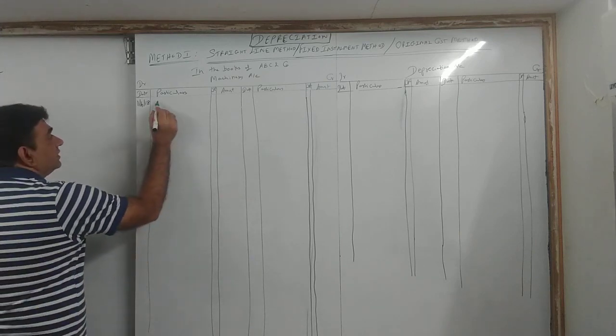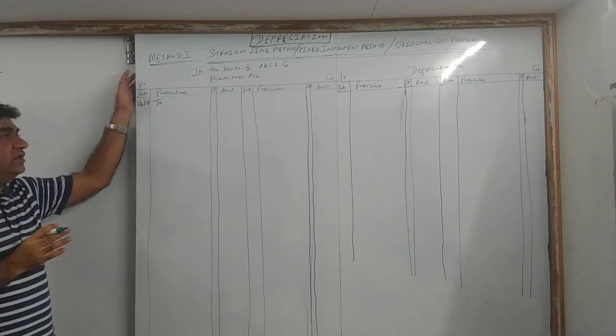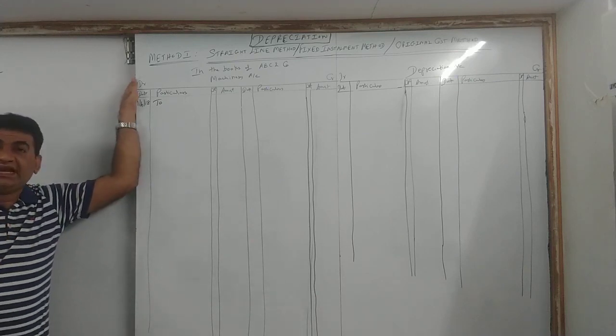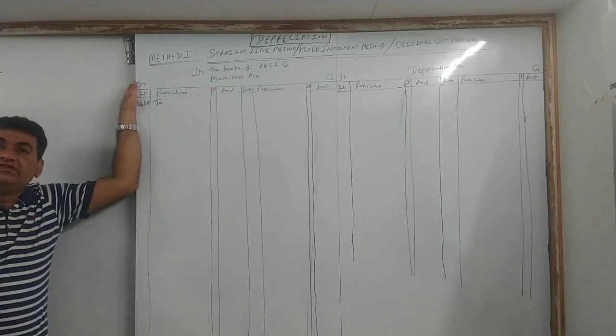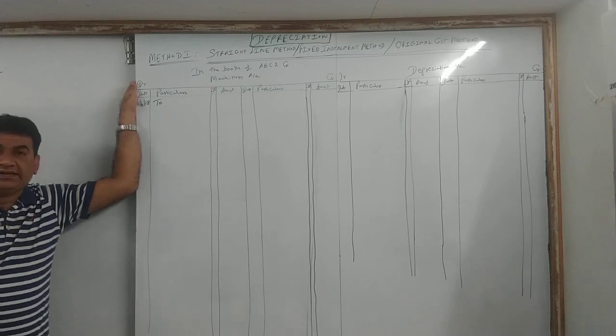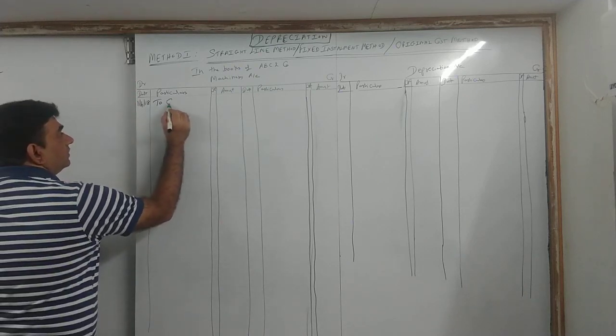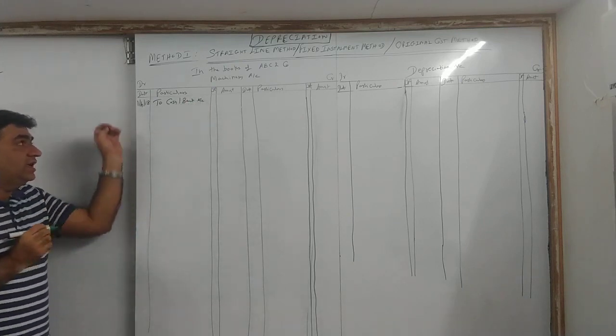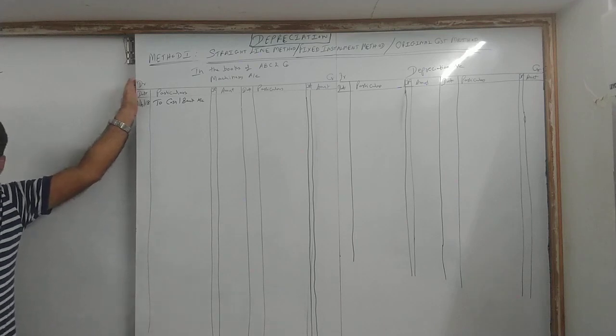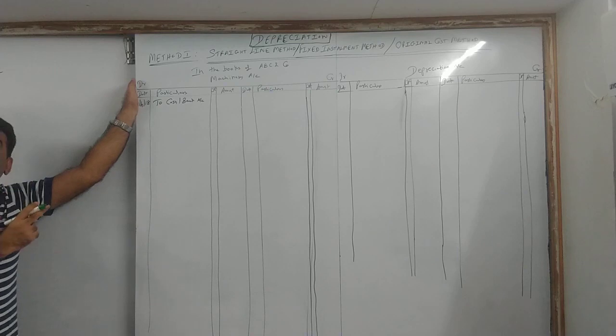Now listen. In this chapter, if nothing is mentioned, we write cash. If they say cheque, we write bank. From here onwards, for this chapter and even in F.Y.J.C, whenever you receive and pay money, if it is not mentioned whether cash or cheque, we write like this: to cash stroke bank. That means if it is cash, cash account; if it is cheque, bank account; and if nothing is given, to cash bank. Even if you write only to cash or to bank, they shouldn't mark you wrong, but this is the way it is to be done.